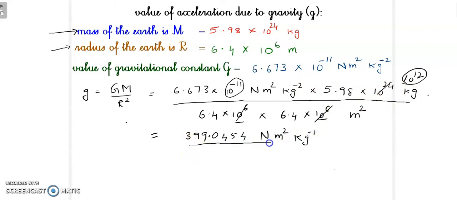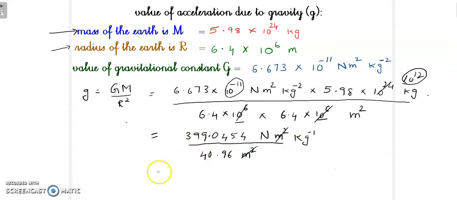Upon, it is 6.4 into 6.4. I will do that thing also, please wait. 6.4 multiplied by 6.4 equal to 40.96. It is meter square. You can cancel meter square, meter square.